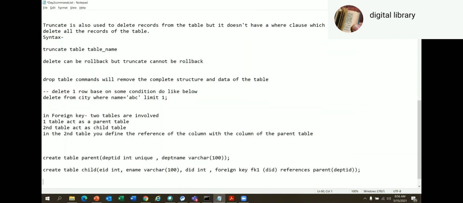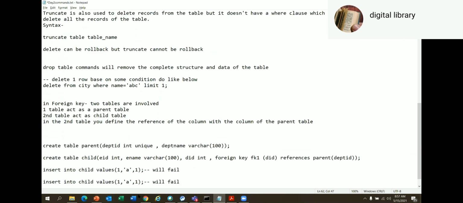Okay. Can I insert any row in my child table? Yes, sir. Will this work? No. You have to first enter into the parent table. The parent table is empty. But will this work?